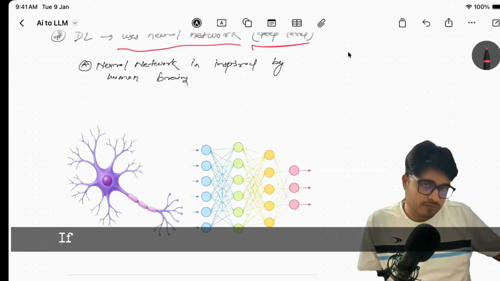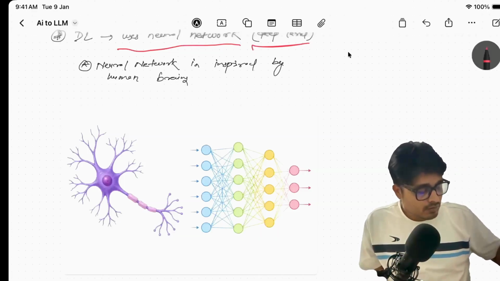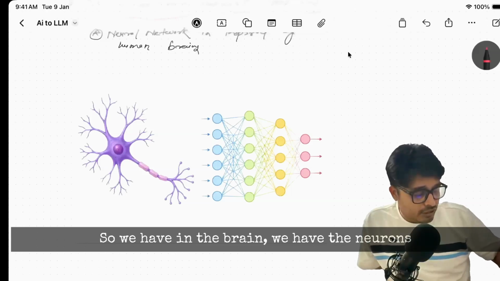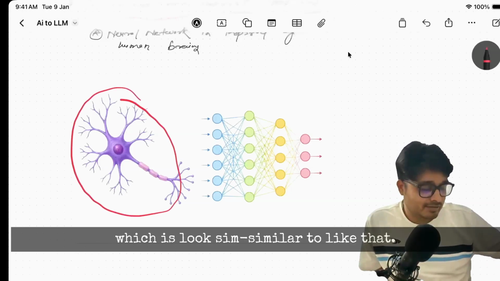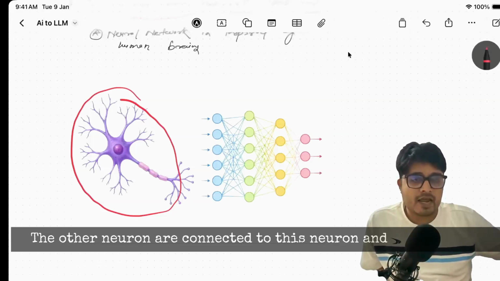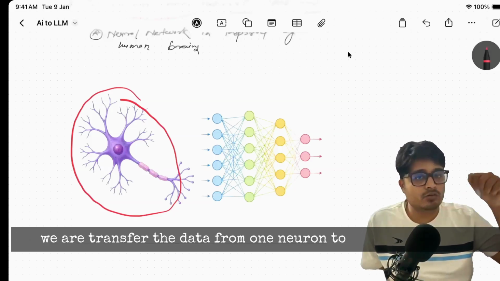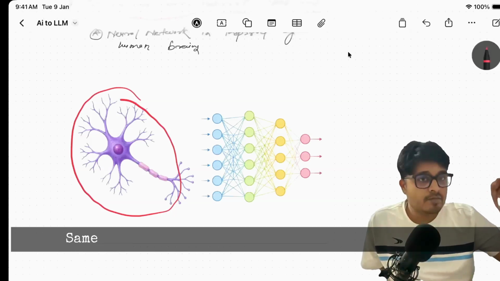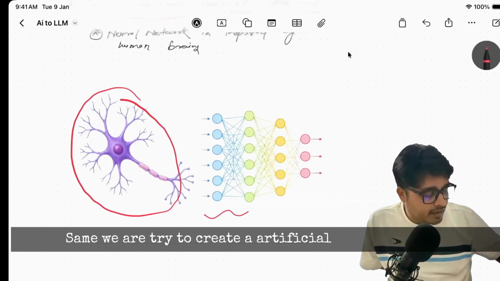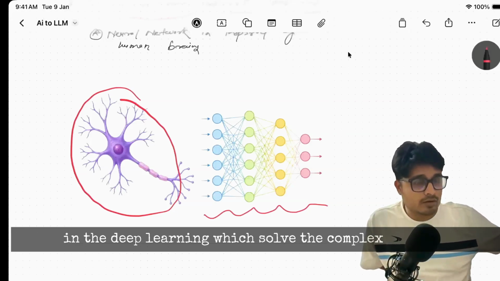If you know a little bit of biology, we have neurons in the brain, which look similar to this. This is a single neuron. Other neurons are connected to this neuron, and in our brain we transfer data from one neuron to another. Similarly, we are trying to create an artificial neural network in deep learning, which solves complex problems.